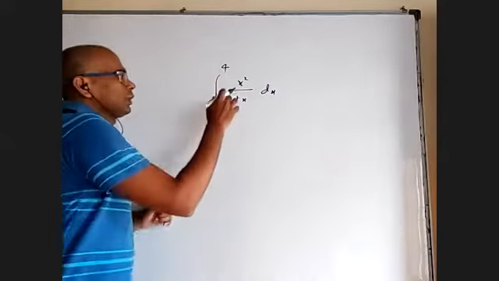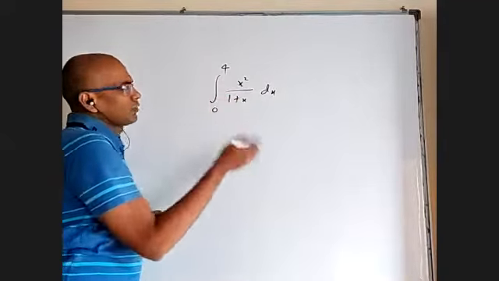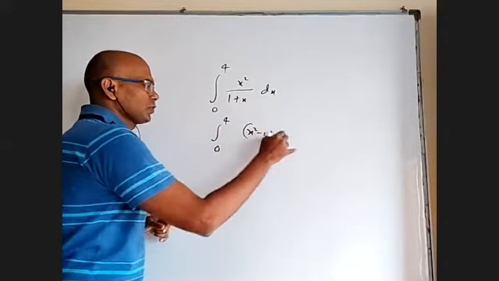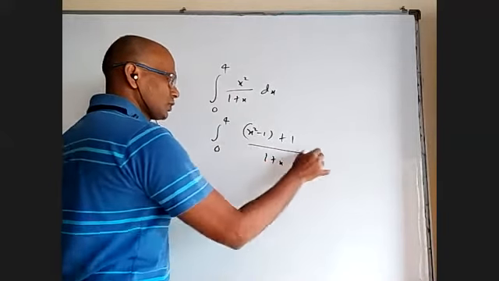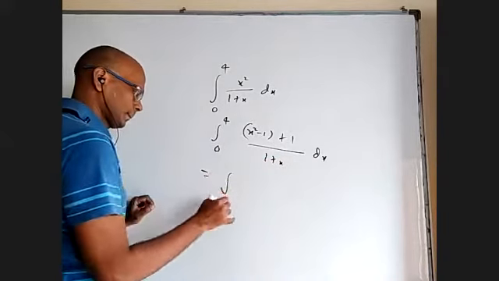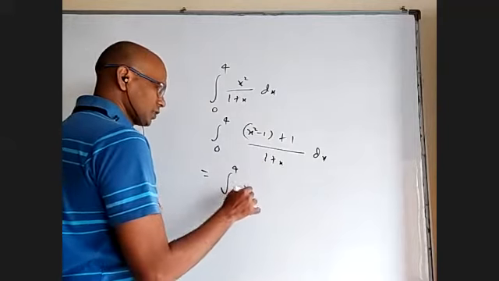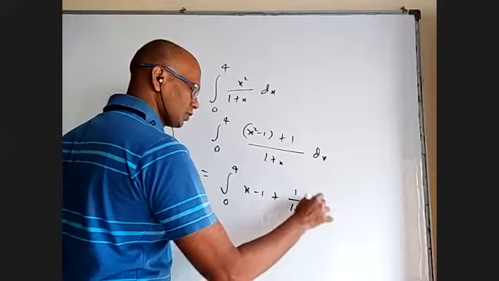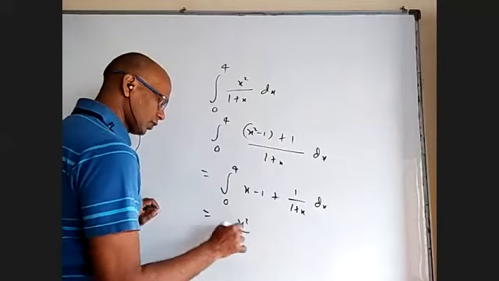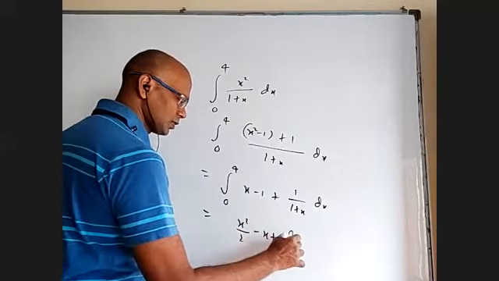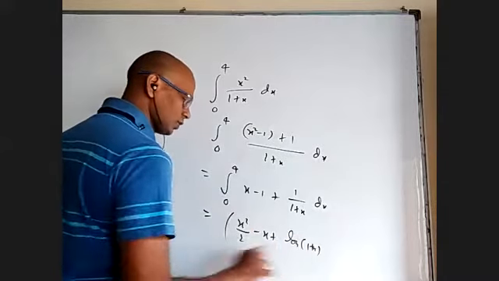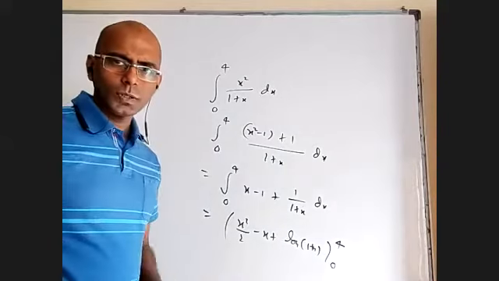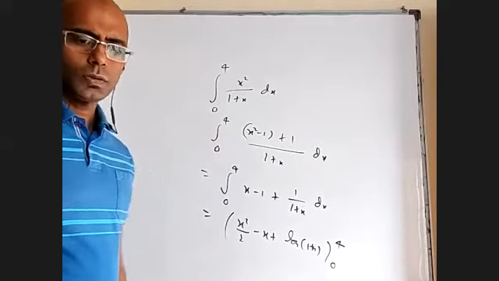Okay, so basically this is an improper fraction. I convert it to a mixed fraction. Instead of that, I can write minus 1 plus 1. I can write x square minus 1 plus 1 by 1 plus x. If I integrate this, I will get x minus 1, and this by this is 1 by 1 plus x. So x square by 2 minus x plus log of 1 plus x, with limits 0 to 4. You substitute the limits, you will get the answer. Is that okay? All right.